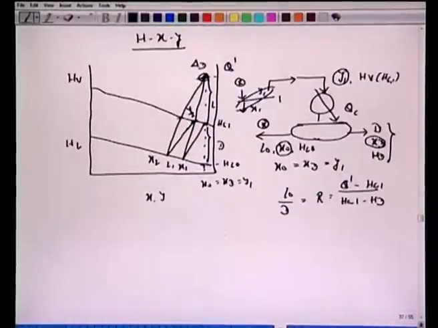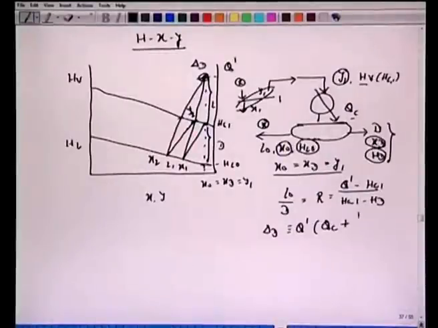Okay, so this is about the total condenser when X0, XD and Y1, they are the same here, and the enthalpy HL0 is same as HD. All right, and they differ from HV because of this QC. So this del D, which we have the difference point, has this enthalpy or energy of Q prime, which is QC condenser load plus HD over D.